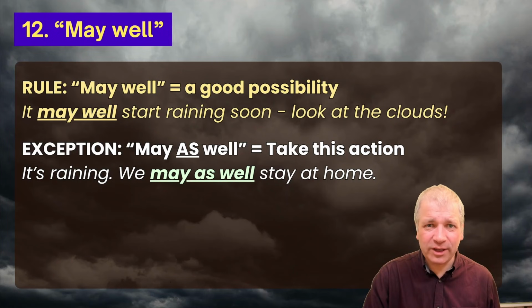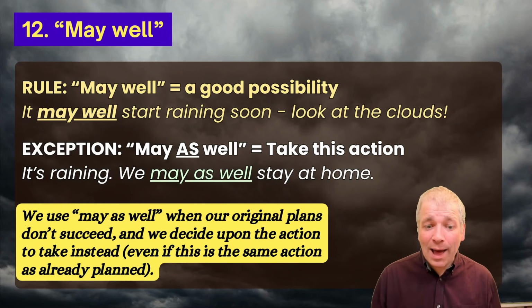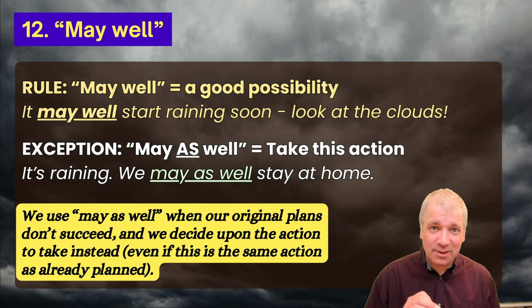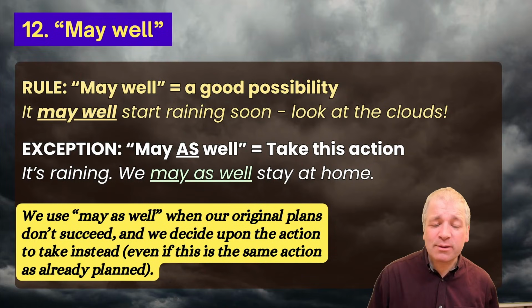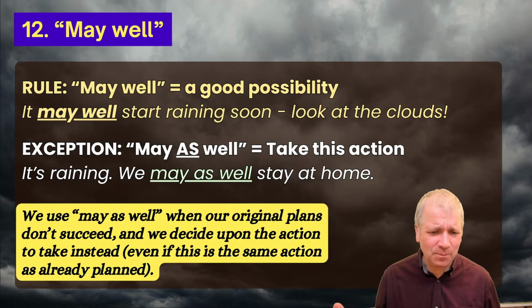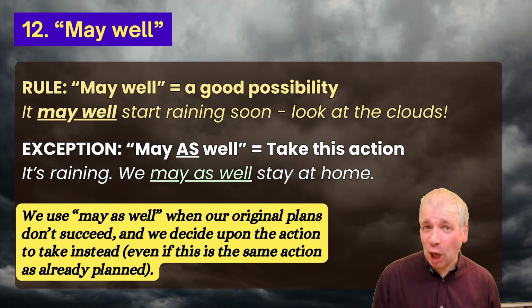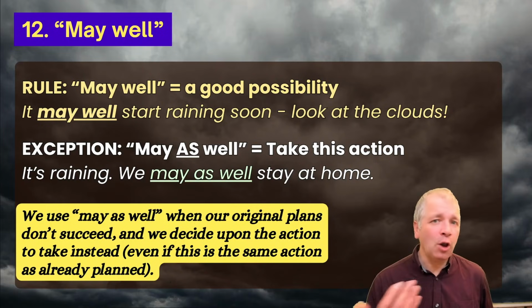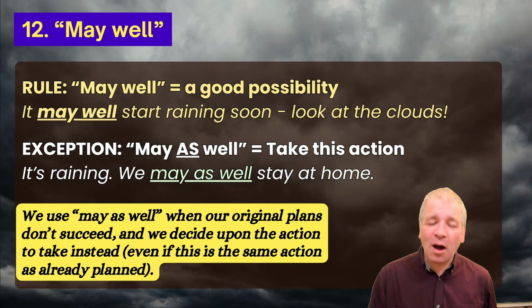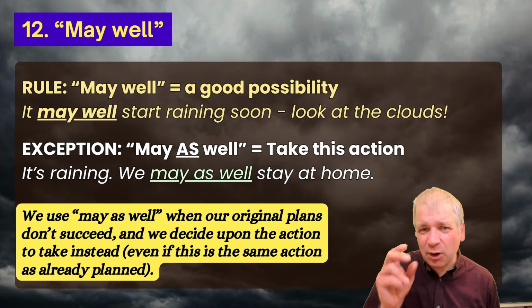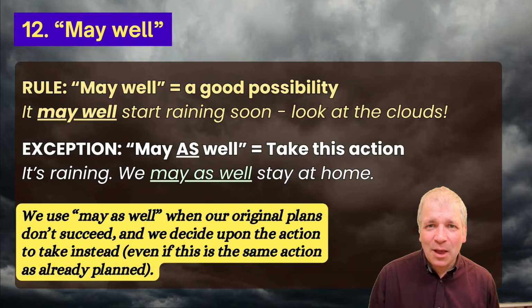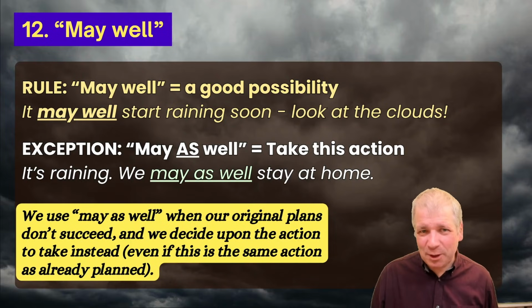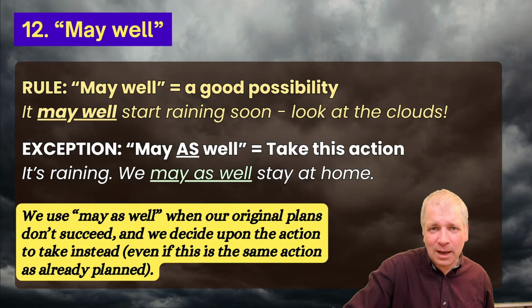What does this mean in more detail? We use may as well when our original plans don't succeed, and we decide upon the action to take instead, even if this is the same action as already planned. Let me unpack that with the example. So we had plans to go out. Let's imagine we had plans to go for a long walk. Then it starts raining, and we decide because it starts raining that our original plan was no longer a good plan because we don't want to go walking in the rain.